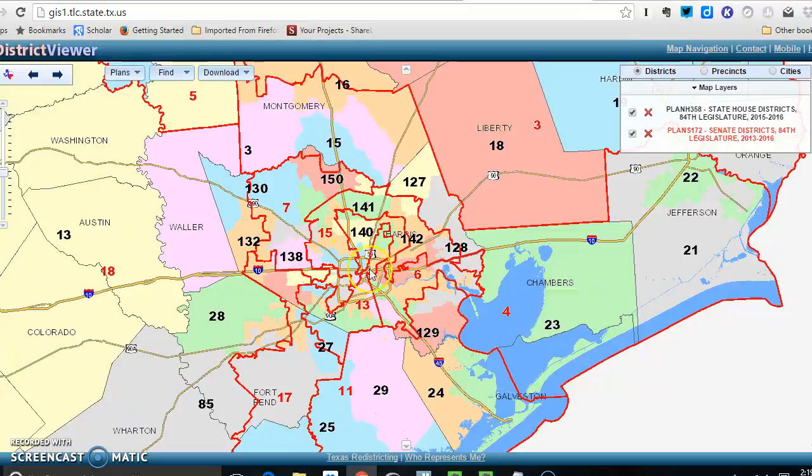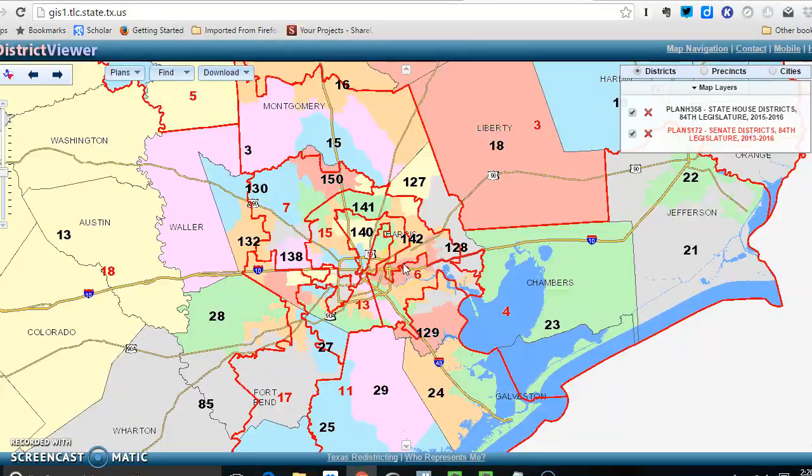This is Harris County, and you see lots of black numbers here indicating all the different state House districts that are in Houston itself. You see several different state Senate districts, the 7th district here on the west side, and then the central part of Houston is kind of divided between the 15th, 13th, and the 6th state Senate districts.